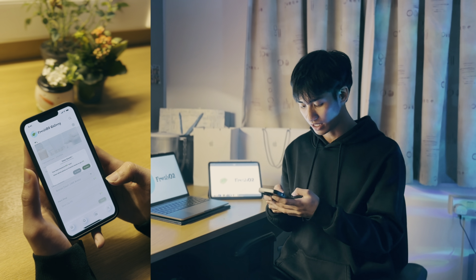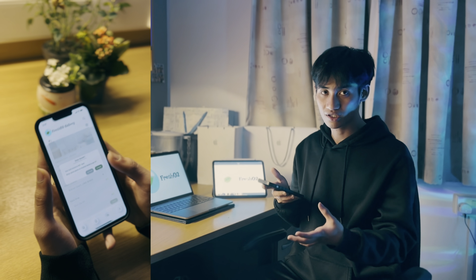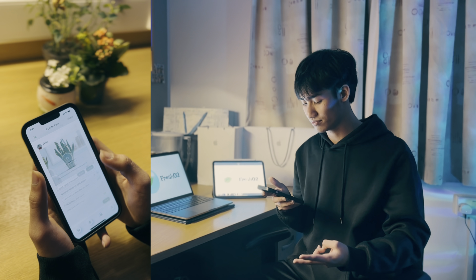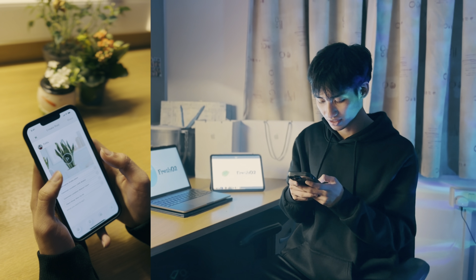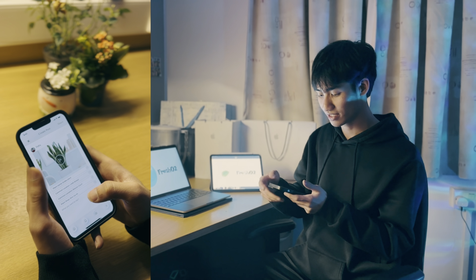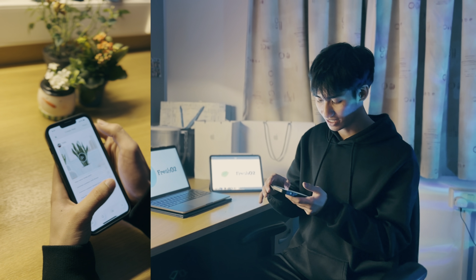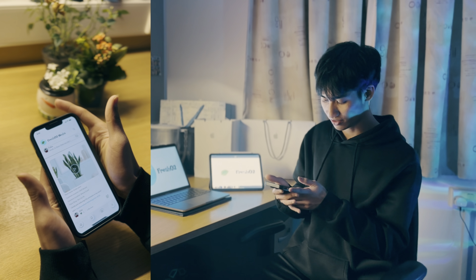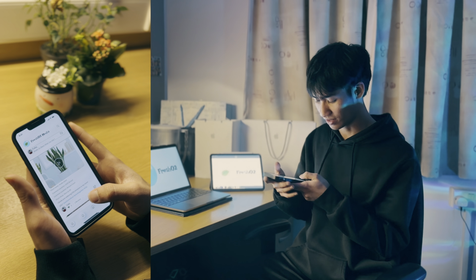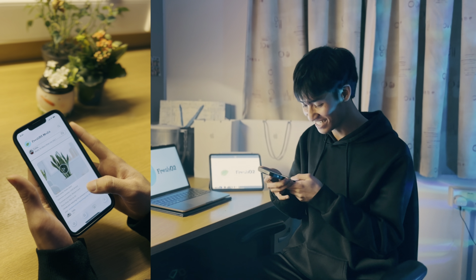Okay, so I fill it in. If I share it on social media, I will get another extra 2 points. So I write a caption, which is cool, and just click share, and finally you can see my post on social media. So I got 2 likes, by the way.